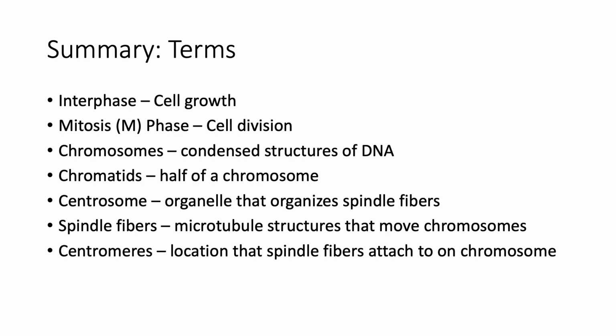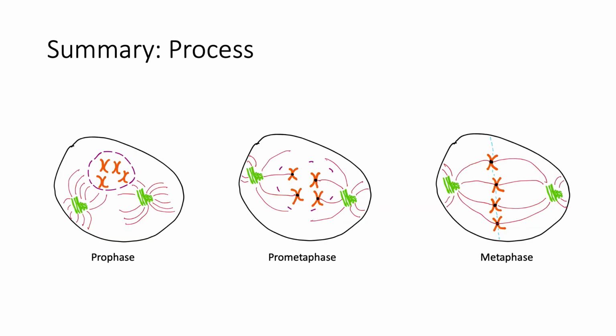Now this is where names can get a little bit tricky, as we have a lot of words that begin with C. The centrosome is the organelle that organizes spindle fibers, and spindle fibers are just structures made of microtubules that move chromosomes and other organelles, and they also help stretch these cells to that elongated shape. Basically, they do all the work to physically remodel the cell so it can divide in two, and so that both the daughter cells can have everything they need. And finally, there are centromeres, which are these locations at the center of the chromosomes that spindle fibers can attach to.